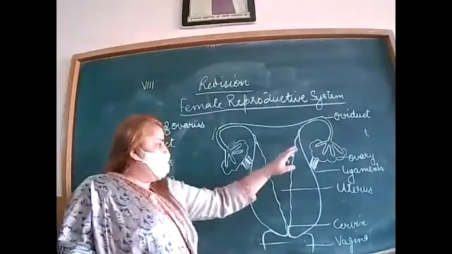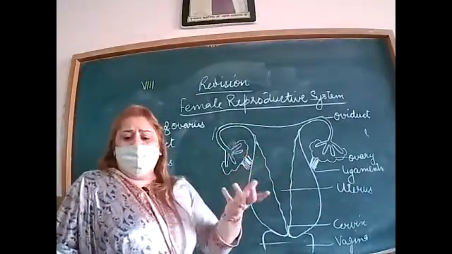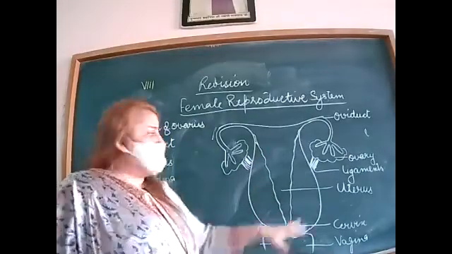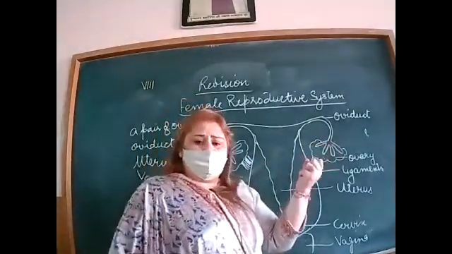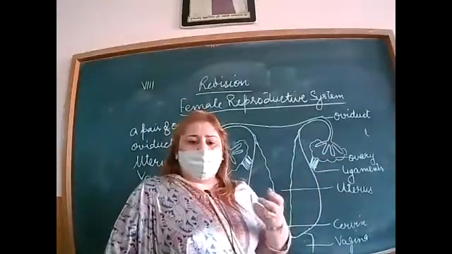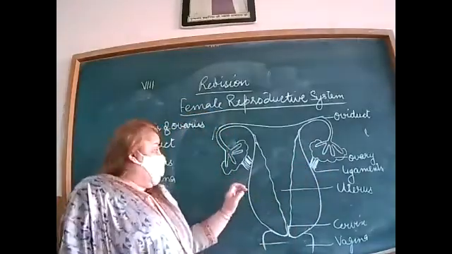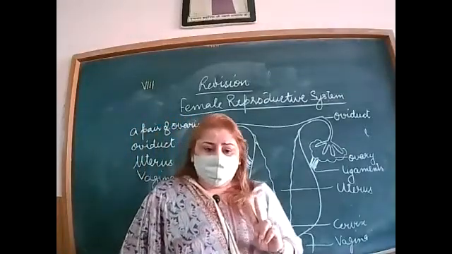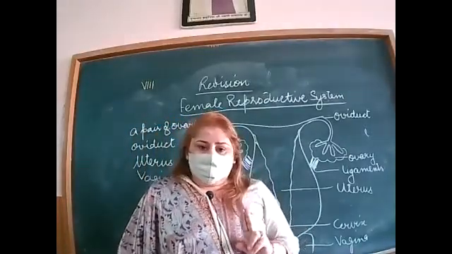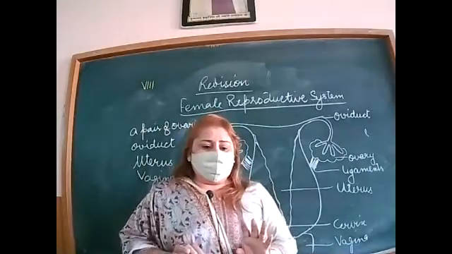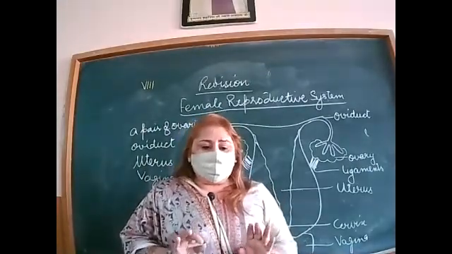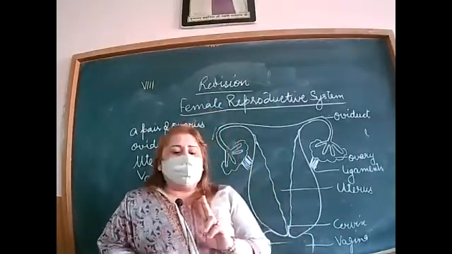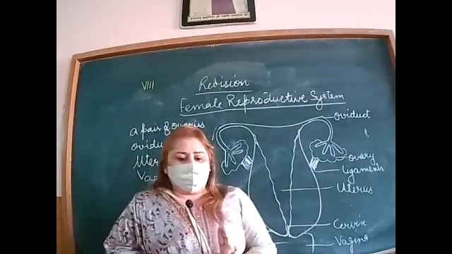Is it clear? This is also called the funnel of the fallopian tube, which will hold the eggs or the ovum. Now, what are ovaries? A woman has two ovaries, present in the abdominal cavity, just below the kidney.